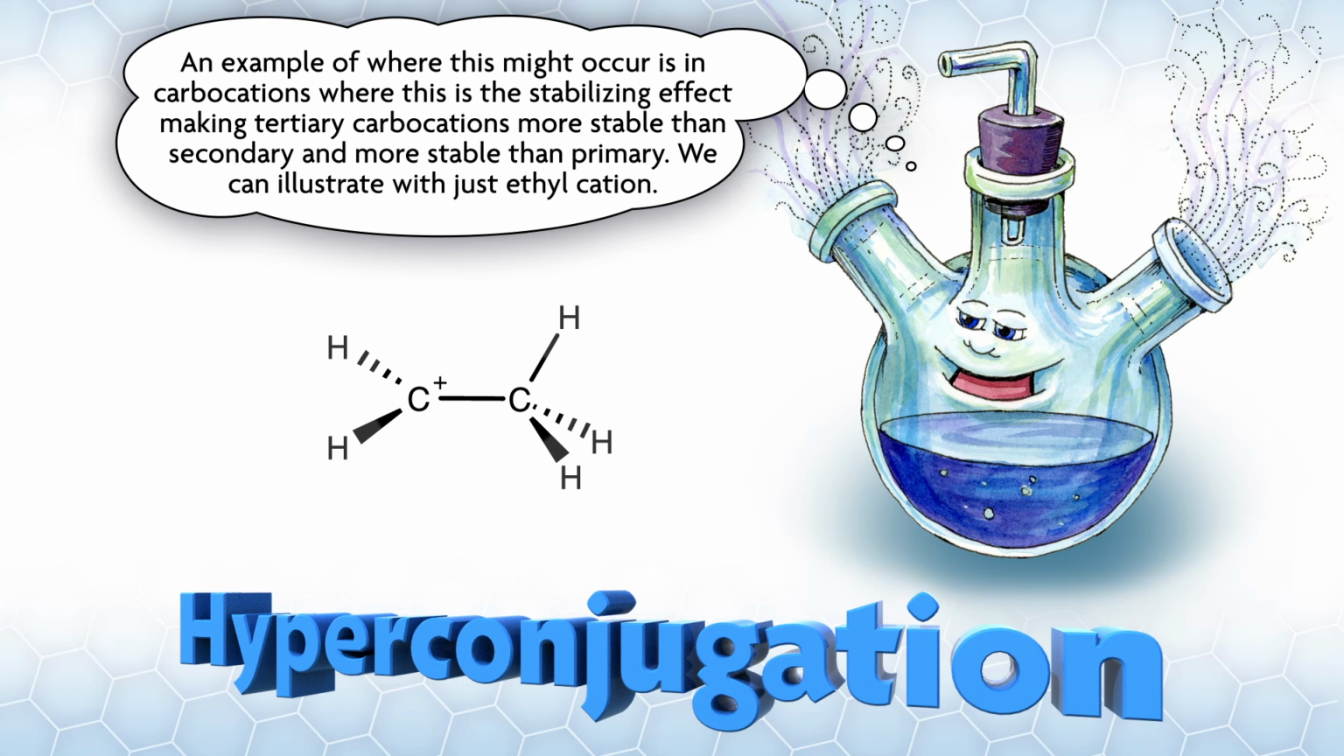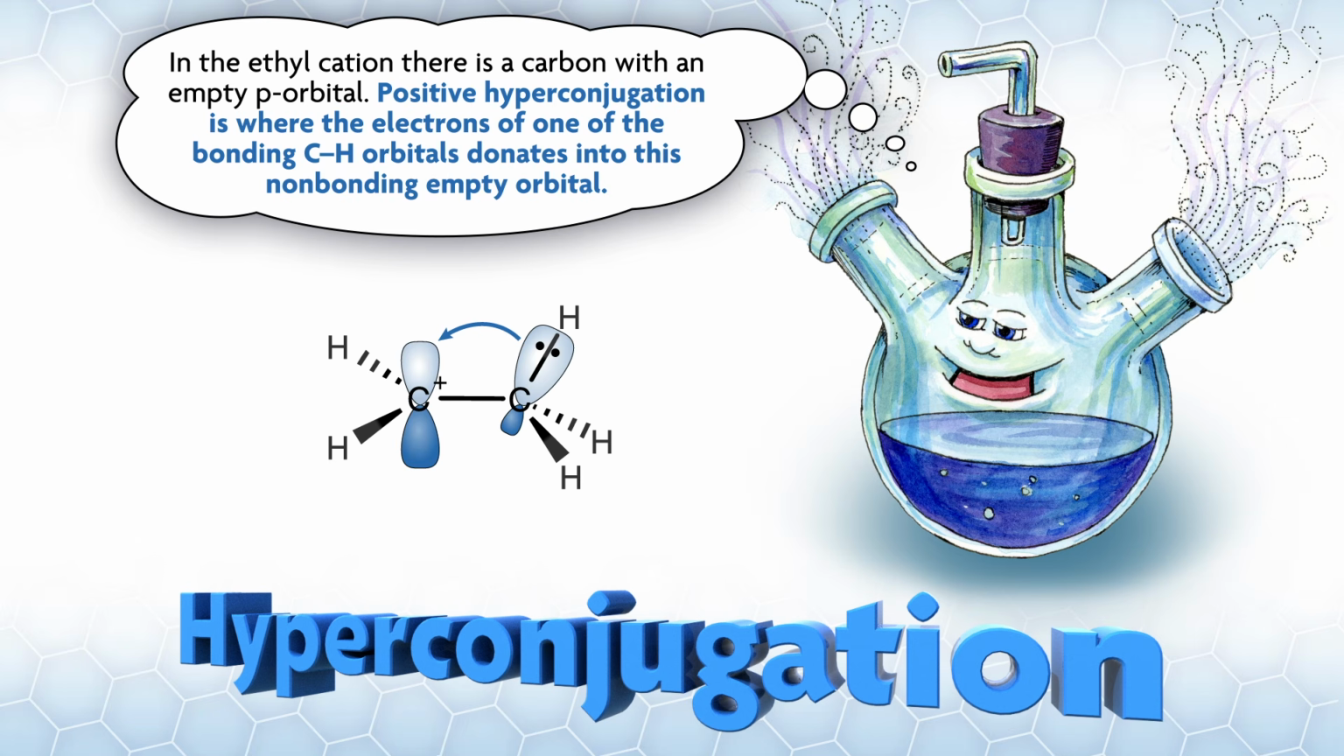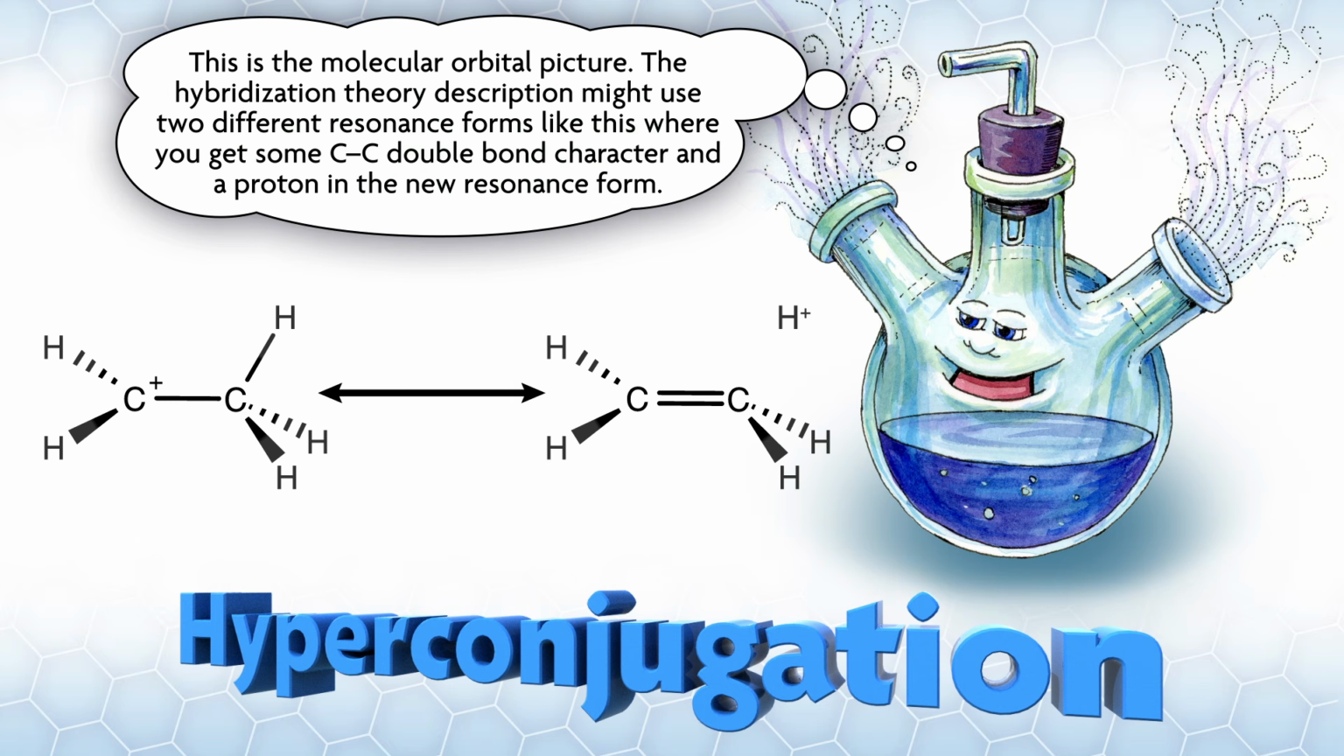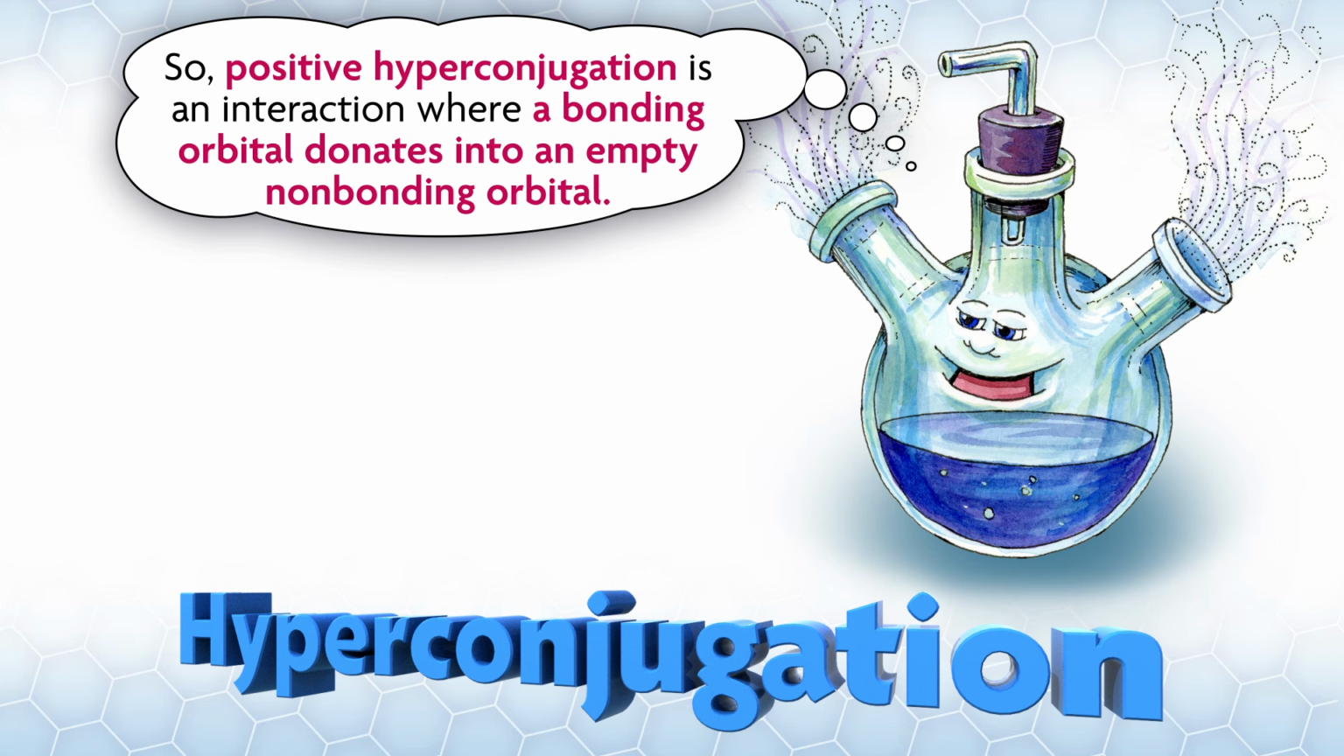We can illustrate with just ethyl cation. In ethyl cation, there is a carbon with an empty p orbital. Positive hyperconjugation is where the electrons of one of the bonding CH orbitals donates into the non-bonding empty orbital. This is the molecular orbital picture. The hybridization theory description might use two different resonance forms like this, where you get some CC double bond character and a proton in the new resonance form. So positive hyperconjugation is an interaction where a bonding orbital donates into an empty non-bonding orbital.